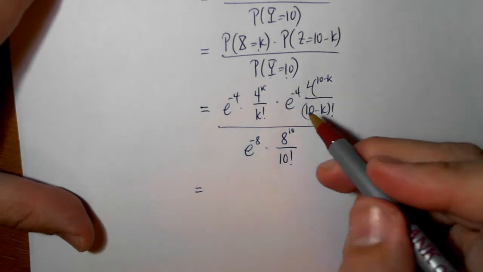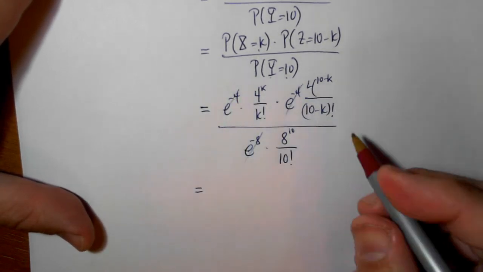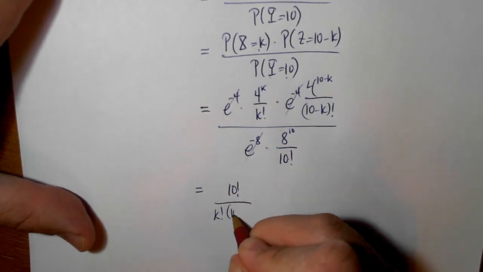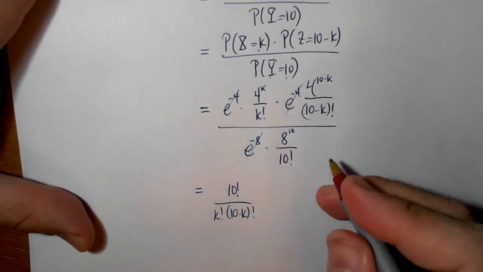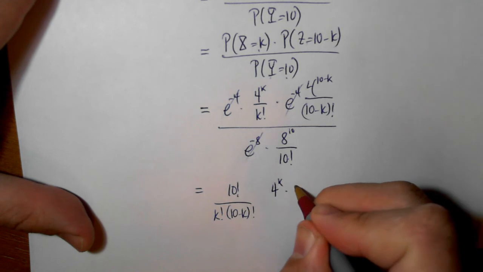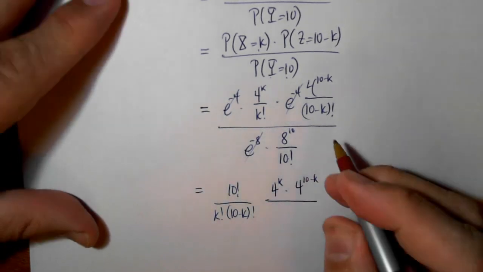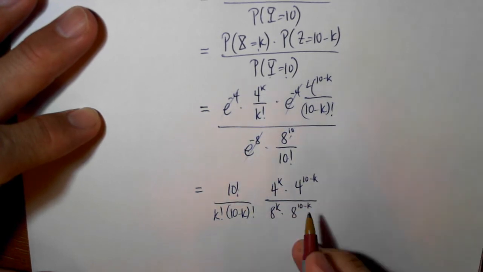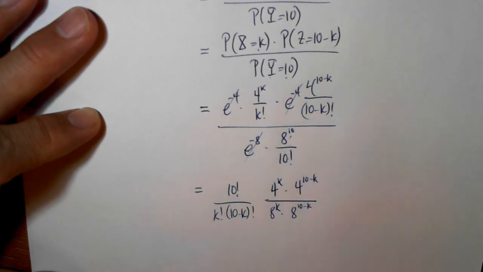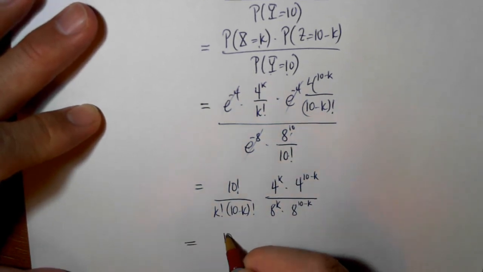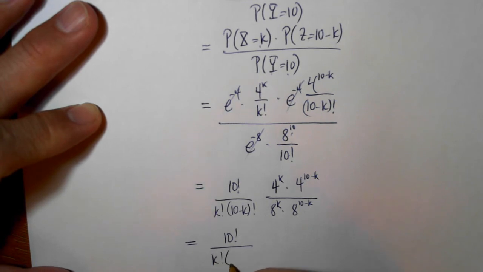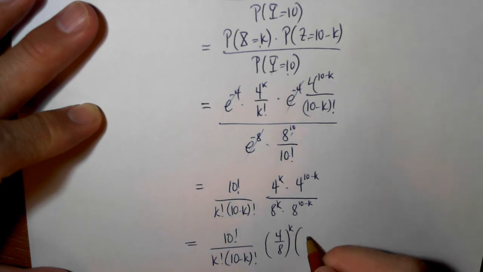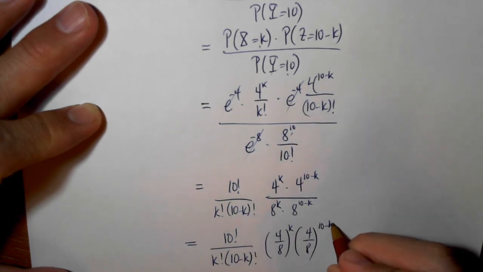Okay, so let's simplify this. These cancel. So rewriting things, we get 10 factorial over k factorial times 10 minus k factorial. Then we have 4 to the k times 4 to the 10 minus k. Now in the bottom here, the 8 I'm going to split like this: 8 to the k times 8 to the 10 minus k. If I multiply those together, I get 8 to the 10. And the reason that I do this is so that I can split up the terms there. So this is 4/8 to the k times 4/8 to the 10 minus k.